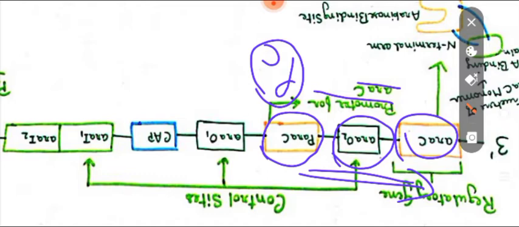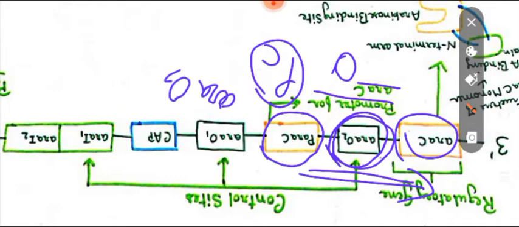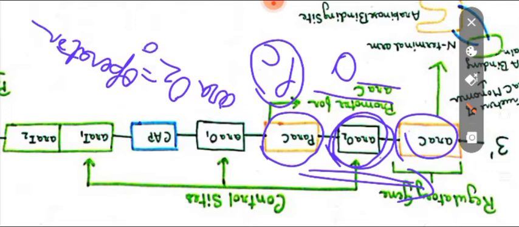Now ARA-O2, as written here, what is it actually? Well, you know about the O region. O is the operator. So here ARA-O2 is the operator region for the ARA-BAD genes. Again I repeat, ARA-O2 is the operator region for the ARA-BAD genes.